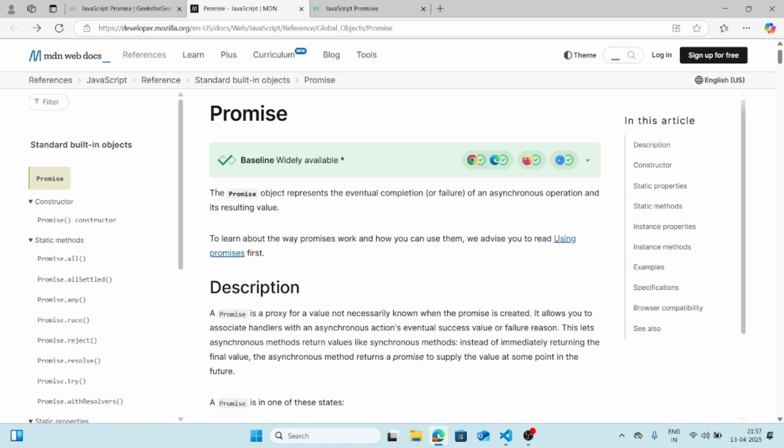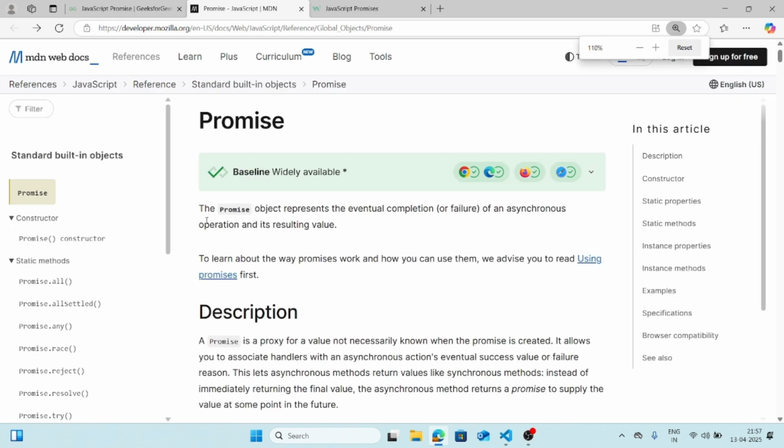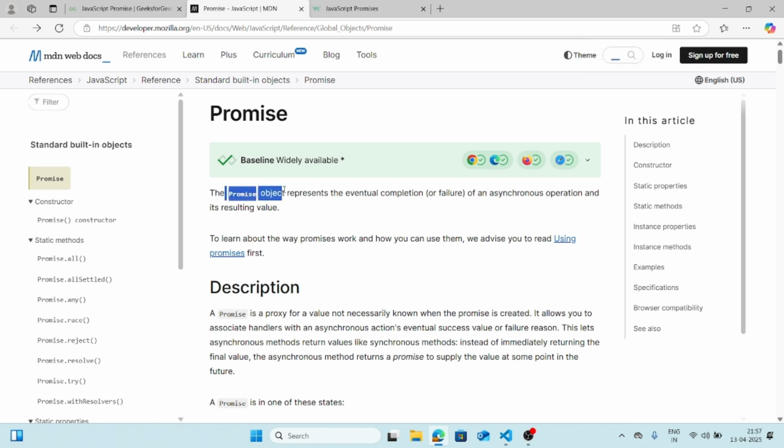So let's talk about what a promise is, and this MDN docs gives all you need. The promise object represents the eventual completion or failure of an asynchronous operation. I will tell you about what asynchronous is afterwards.